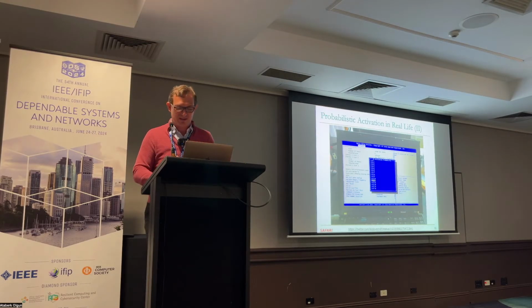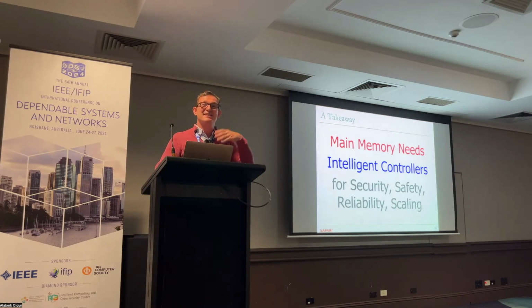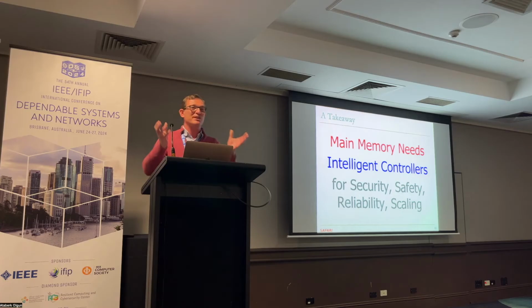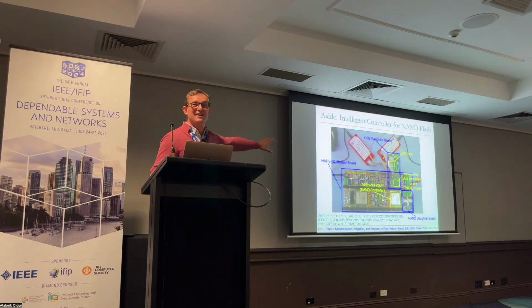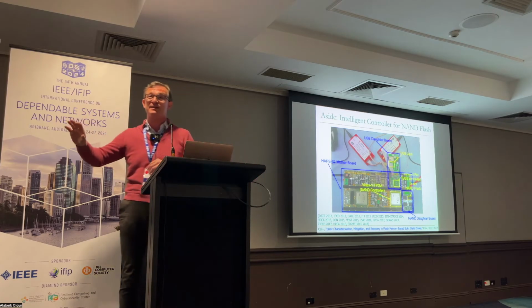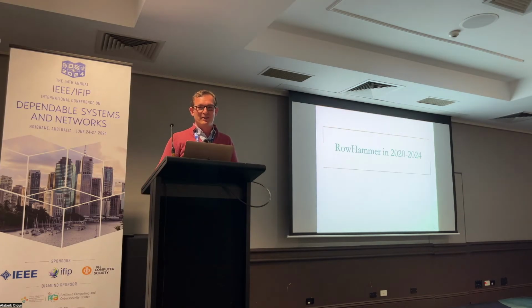Okay, so there are more RowHammer solutions proposed. I think this is an example of an intelligent memory controller, slightly more intelligent, that's trying to fix the problems. And we always argued that we have memory controllers in Flash, and we have a lot of intelligence over there. Our argument was that in DRAM, we should have more intelligent memory controllers also to fix these issues, because these issues are going to happen in the field more and more. Now, let me give you the history of what happened a little bit, because I think it's really important to see where we are today.